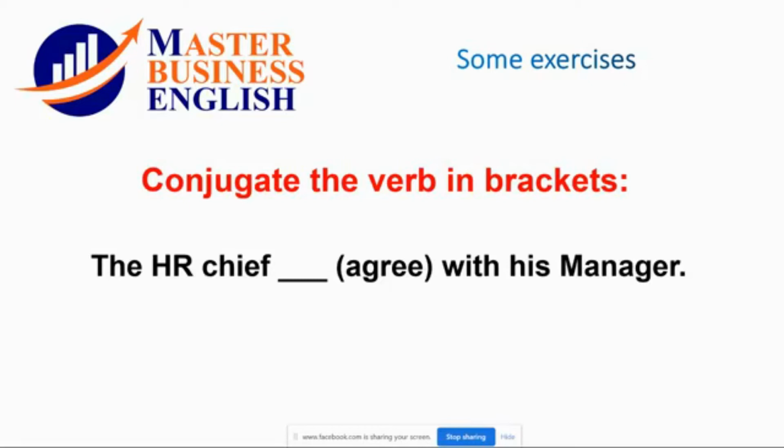Very well done. Exactly. The answer is agrees. To that verb, we just add an S.